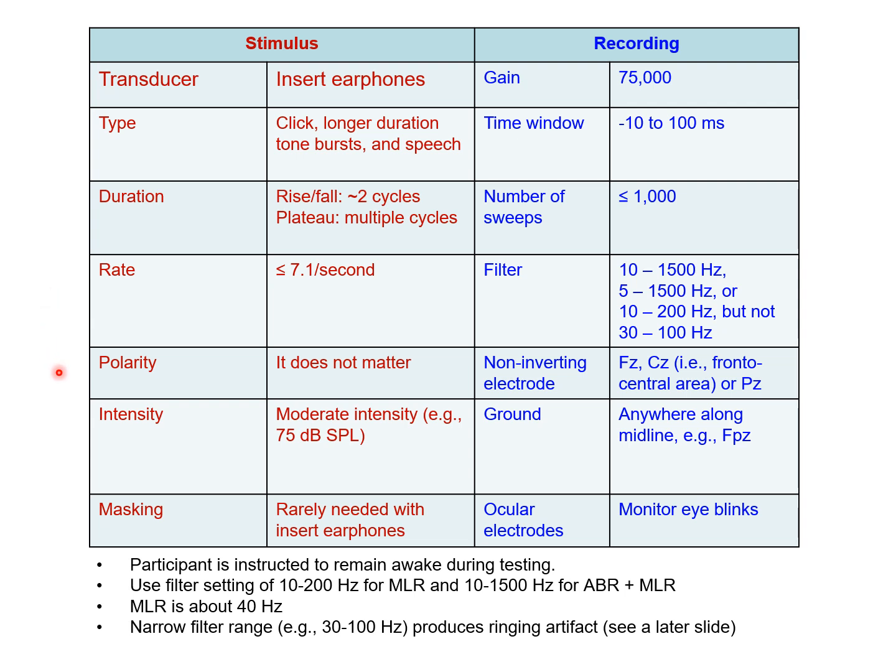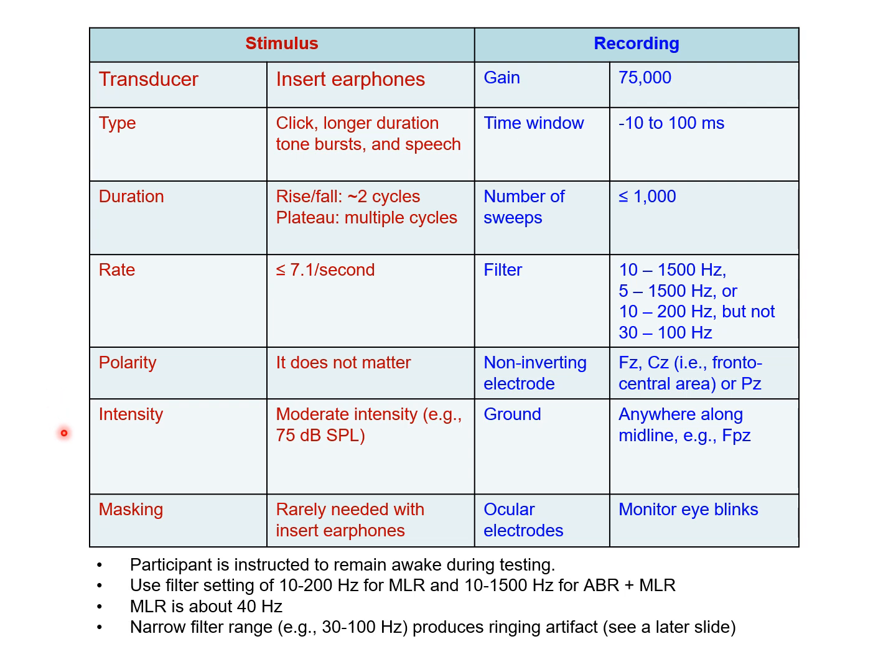Polarity of MLR does not really matter. As a matter of fact, for cortical responses or endogenous responses, polarity does not really matter too much. For MLR, it does not matter at all.